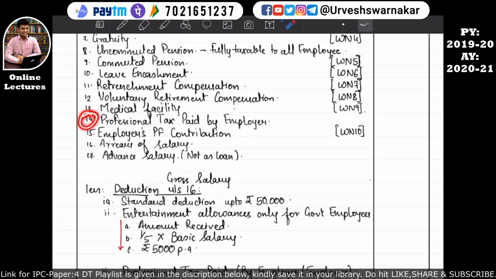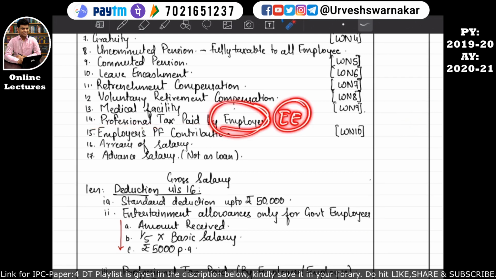Okay students, so now let's understand point number 14. Point number 14 talks about professional tax paid by the employer. Whatever professional tax amount has been paid by the employer will be considered in the computation of the income from salary. I hope this is quite clear. But if the professional tax is paid by the employee, it will not be considered over here because actually the professional tax has to be borne by the employee.